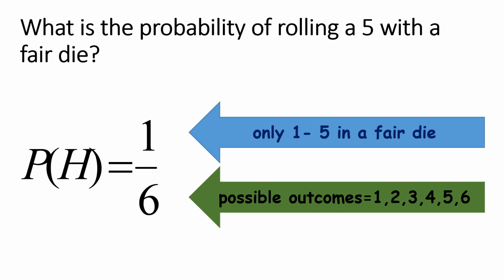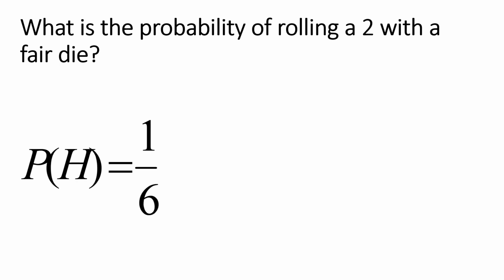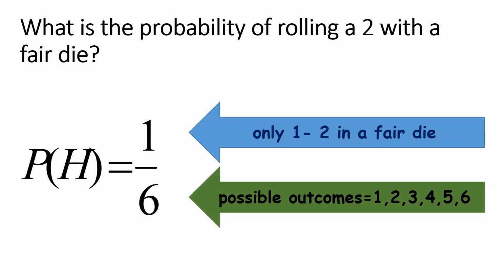Tapos, ilan yung possible na lumabas? 6. So, it's 1 over 6. What's the probability of rolling a 2 with a fair die? Answer is 1/6. Bakit? Kasi isa lang naman yung 2 doon sa ating 6-sided dice. And then, ang possible outcome, 1, 2, 3, 4, 5, 6. So, isa lang naman yung 2 doon. So, it's 1 out of 6 or 1 over 6.